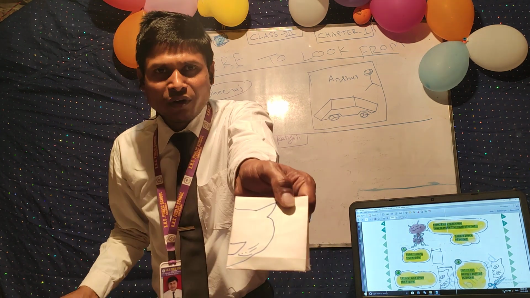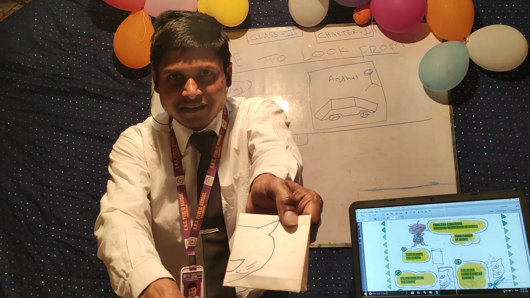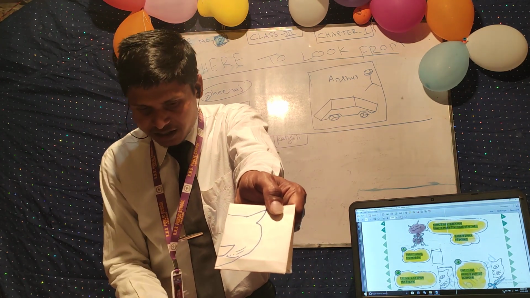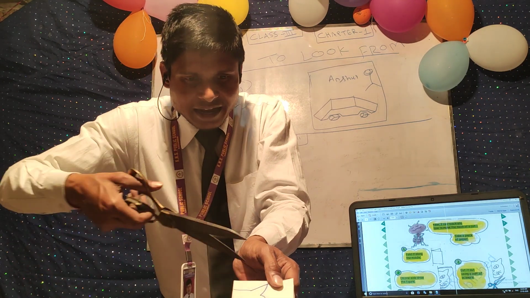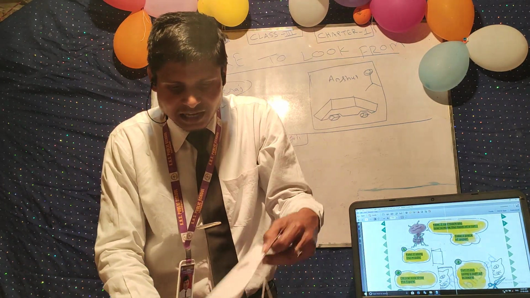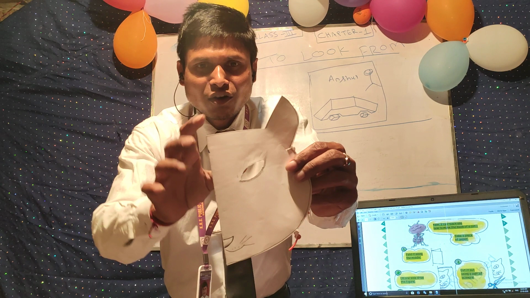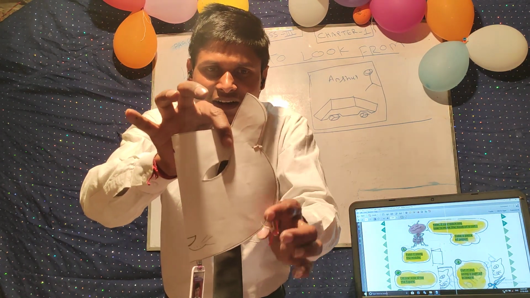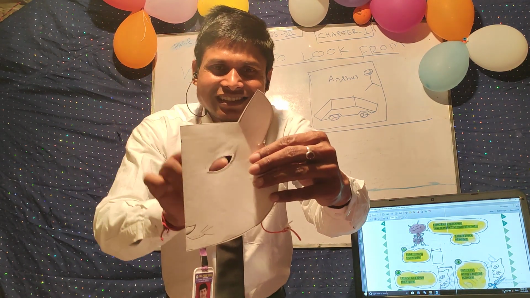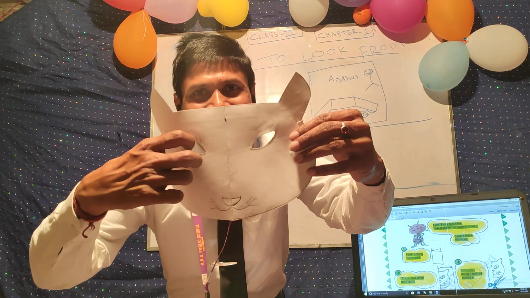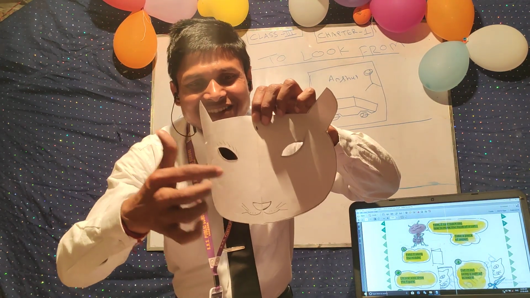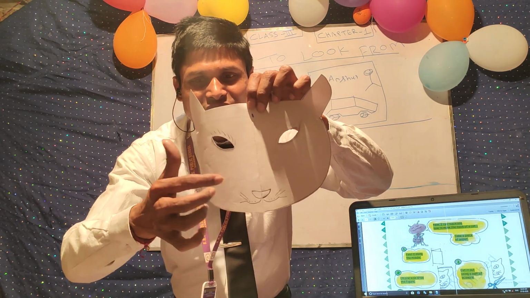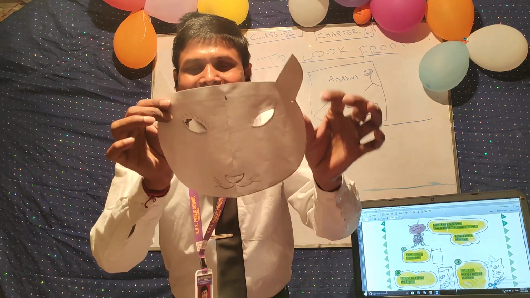So this is the drawing, and after drawing this you can cut this in this way. After cutting you can extend this like this, and on the remaining portion you can make the same drawing like eyes. You can extend this mustache and cut this. So this is the mask.